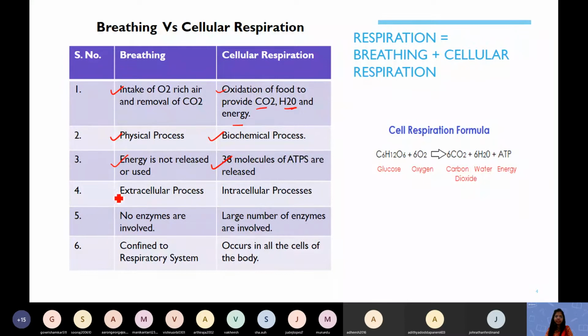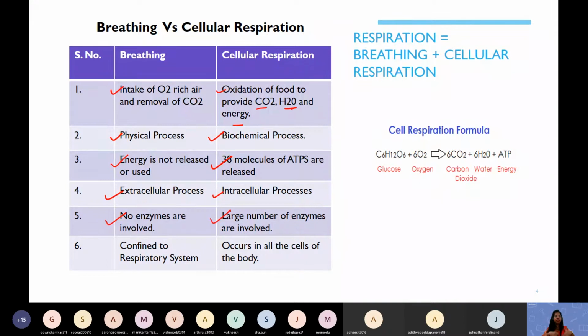Now in breathing, the cells are not required, just the respiratory passage. It means from the nose the air comes to the lungs, and from the lungs it goes back through the nose. So it is an extracellular process. But cellular respiration is happening in the cell, so it is an intracellular process. In breathing, enzymes are not required. But cellular respiration is a complicated reaction, so many enzymes are required for this cellular reaction.